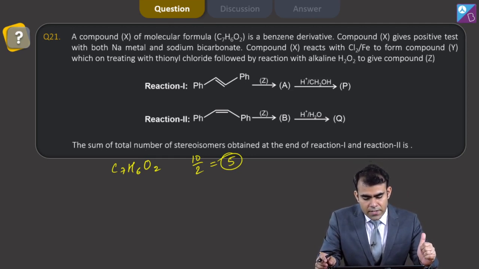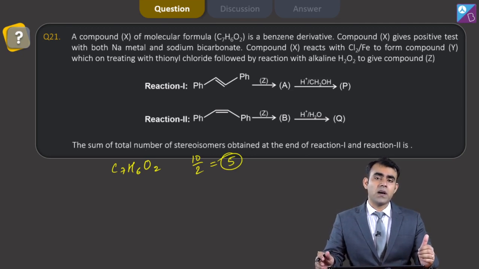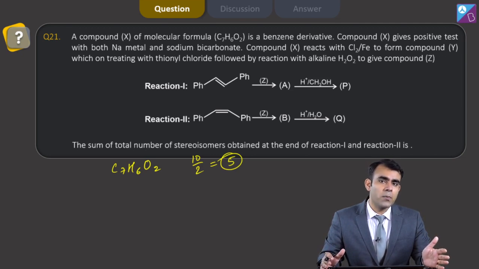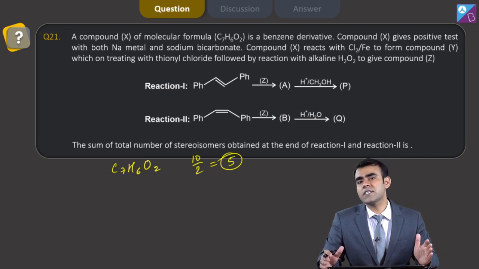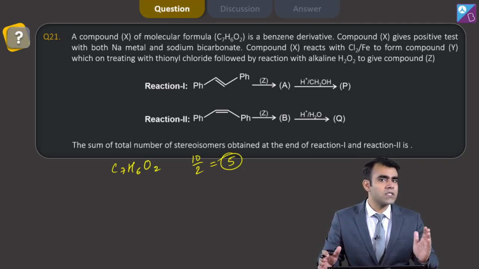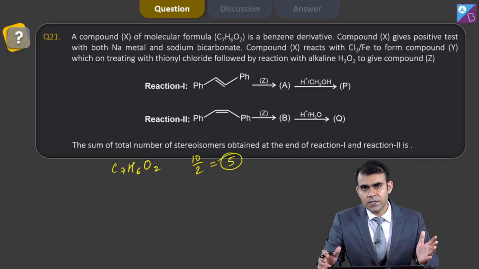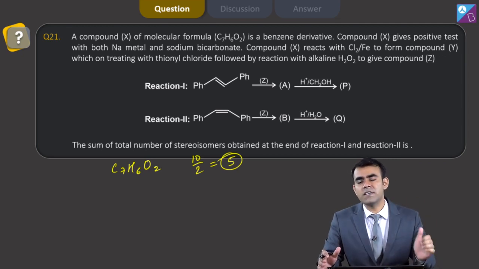Then compound X gives a positive test with both sodium metal and sodium bicarbonate. This is a very big hint. My compound gives a positive sodium metal test as well as a sodium bicarbonate test, and we know carboxylic acids are able to do that, because alcohols can give a positive sodium metal test but not a positive bicarbonate test.